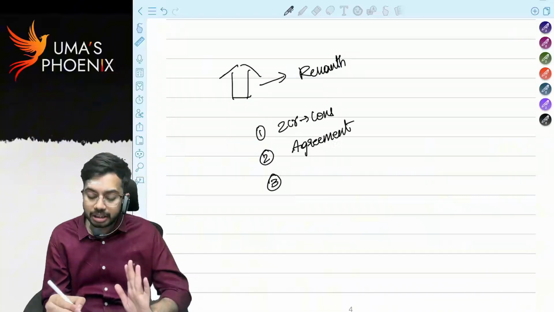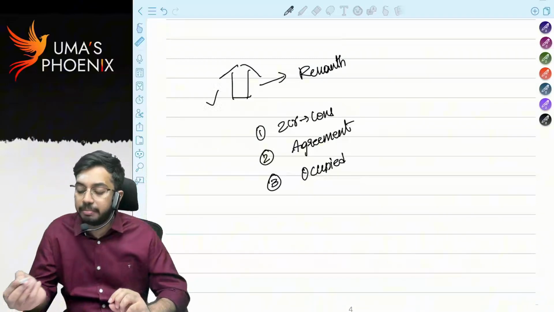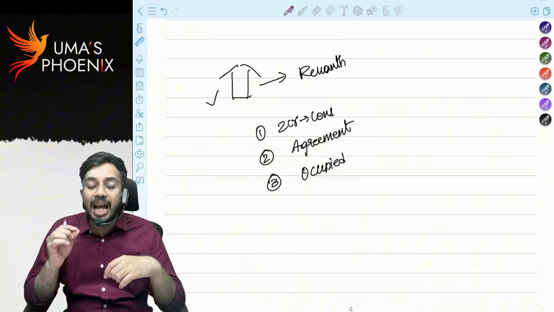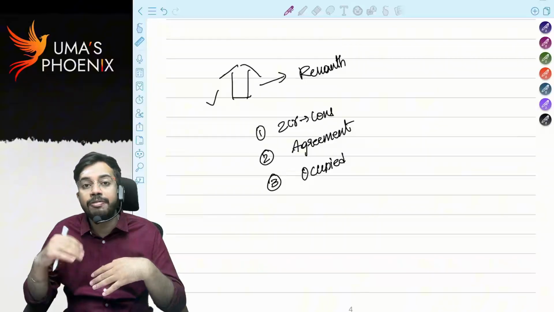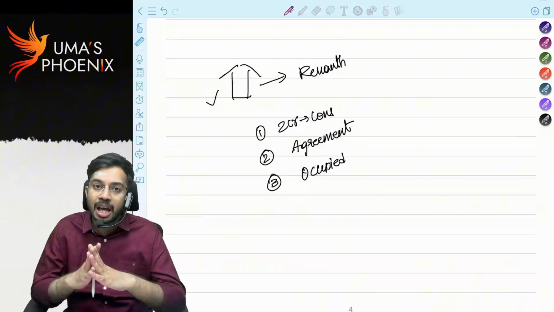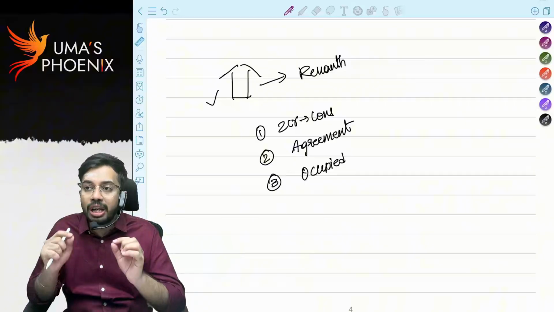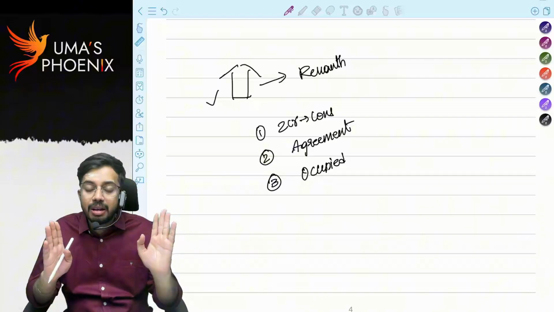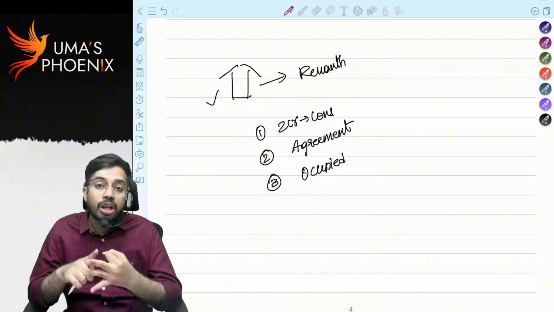From tomorrow onwards, I occupied the building. Whatever the building is there, this building is occupied by me. But I told Revant, currently stamp duty charges are very high in our area. Let us register this property in my name after 6 months. I told this to Revant. That means what? Physically registration does not happen. In case of immovable property, property is said to be transferred only if registration is done. But in this case, property is not registered in my name, but I have paid the consideration, I have written the sale agreement, and I started occupying the property.